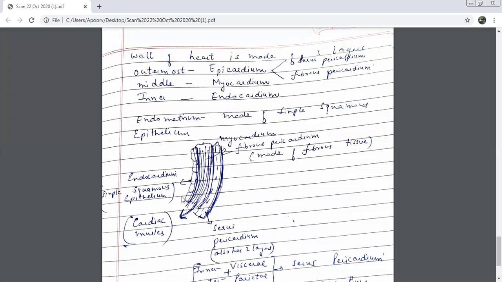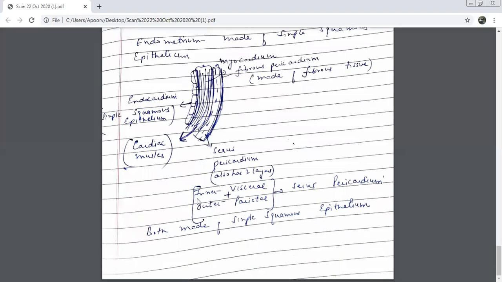It is made up of what? Squamous epithelium. So the wall of the heart is made up of how many layers? 3 layers. Outermost, which is called epicardium, is made up of which kind of tissues? Fibrous tissues. The middle one, which is called myocardium, is made up of cardiac muscles. And the innermost one is very delicate. The endocardium, it is just made up of single squamous epithelium cells.